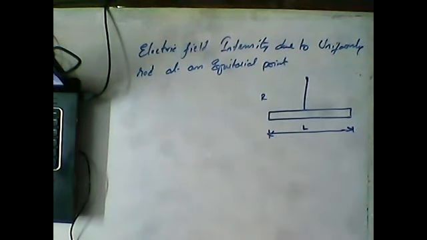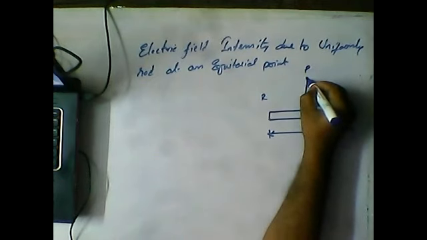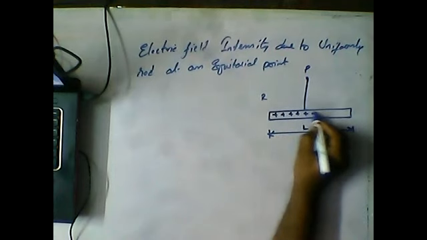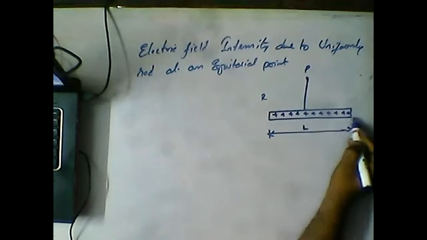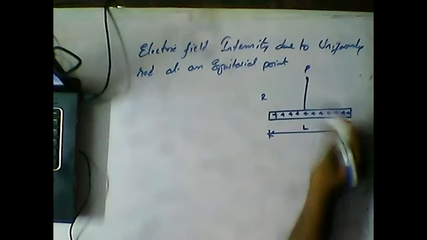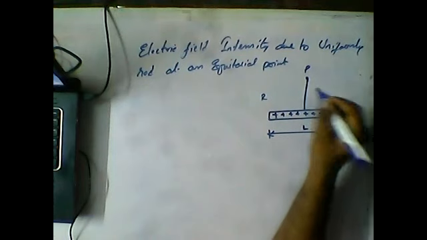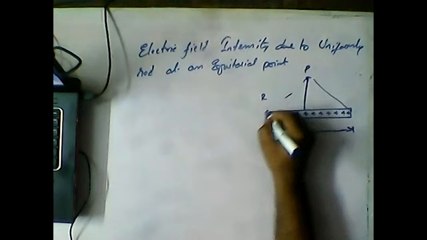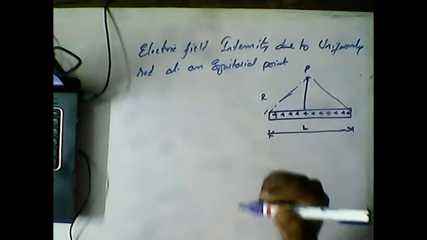Now guys, if you clearly observe, this is the point P. At this point, due to this charged rod, what is the electric field? That is what we are going to derive right now. Due to this uniformly charged rod, how much electric field will be produced at this point, that we are going to discuss. It will also create an electric field here, from this end also.